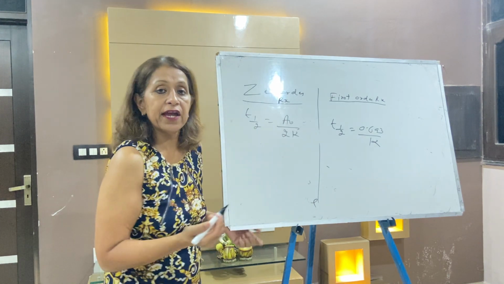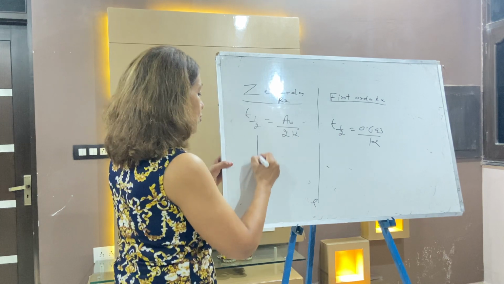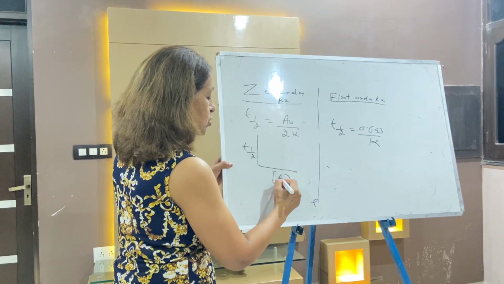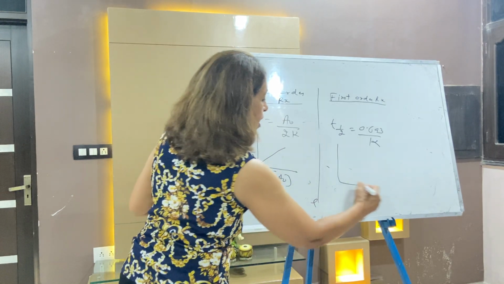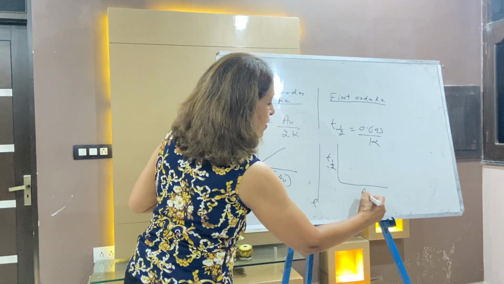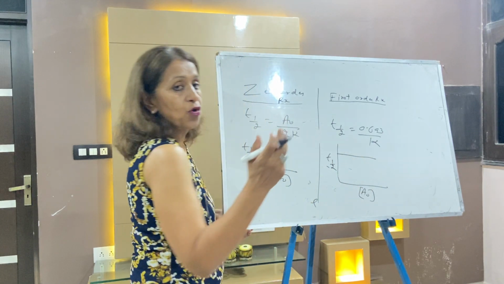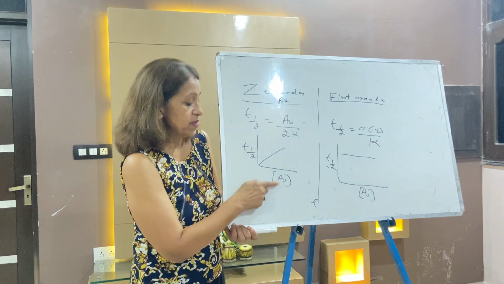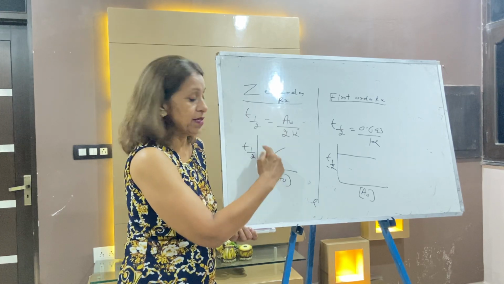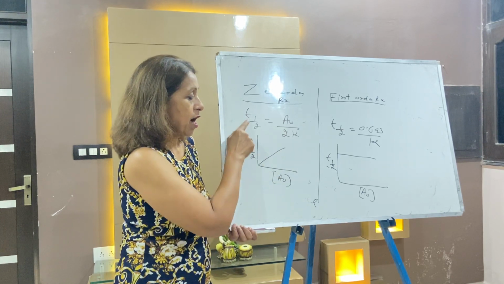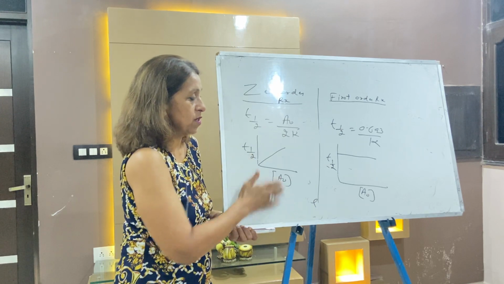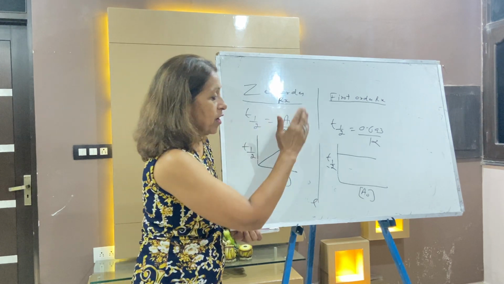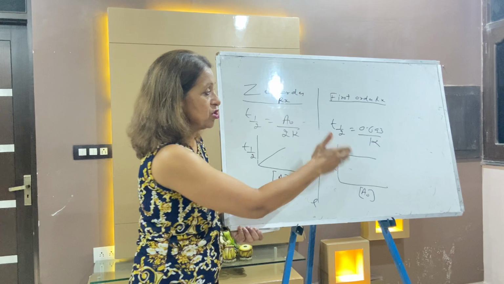You can see what A naught is. A naught is the initial concentration. So when we draw a graph between half-life and initial concentration, the half-life depends on it. But here half-life is independent of initial concentration. So these two graphs widely differ. When there is a rate on this side and concentration on the other, the graph is parallel to the x-axis, zero order. But in this case, half-life is totally dependent upon initial concentration. Half-life depending upon initial concentration is zero order, where half-life independent of initial concentration is first order.